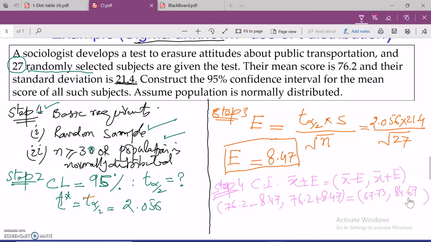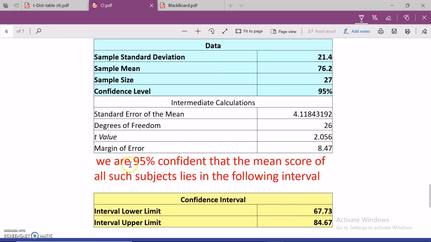How are we going to interpret this confidence interval? This is very important that you know how to interpret this. We are 95% confident that the mean score of all such subjects lies in this particular interval, where the lower endpoint is 67.73 and the upper endpoint is 84.67. What is the mean score of all such students? I don't know. But what I know is that it will be in this particular interval, and I am 95% confident about that.